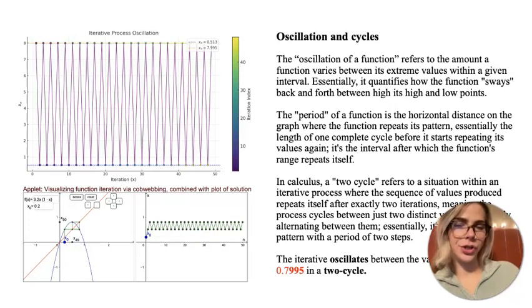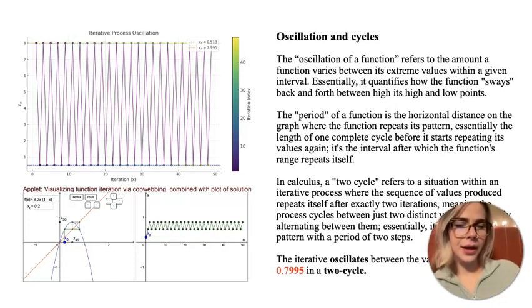To explain what I meant by the values oscillating between two distinct values, we'll talk about the oscillation of a function, cycles, and so forth. The oscillation of a function refers to the amount a function varies between its extreme values within a given interval. Essentially, oscillation describes how much a function's output values will vary between its absolute minimum and its absolute maximum. Graphically, we're almost looking at a diagram of a wave pattern, with the absolute maximum equivalent to the peak of a wave, and the absolute minimum equivalent to the trough of a wave.